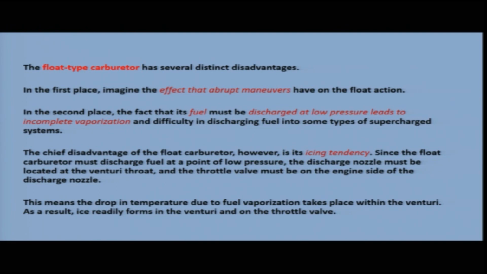Effect of abrupt maneuvers on floats is one disadvantage, and one of the main disadvantages is the icing tendency in the carburetor. So, this float type carburetor has these disadvantages, and it is now replaced by pressure carburetors and fuel injectors. In our next class we are going to see how the fuel injector functions.